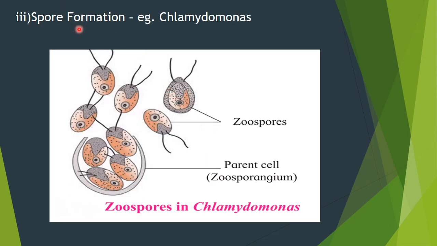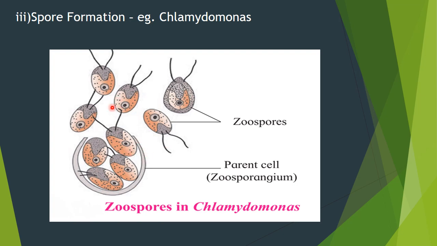So the next method is spore formation. The example given is Chlamydomonas. Chlamydomonas is a unicellular algae, a single-celled algae. Another peculiarity of Chlamydomonas is that it is motile, or able to move. You can see the flagellae, and by these flagellae the Chlamydomonas is able to move.